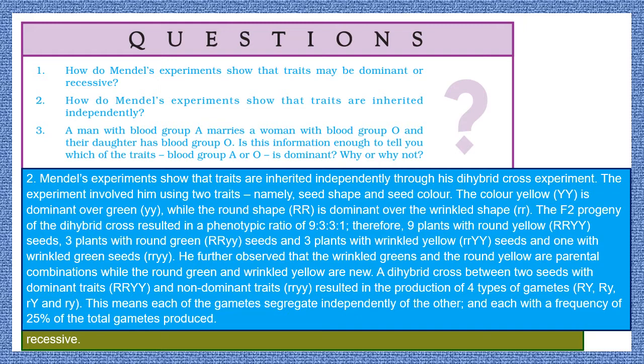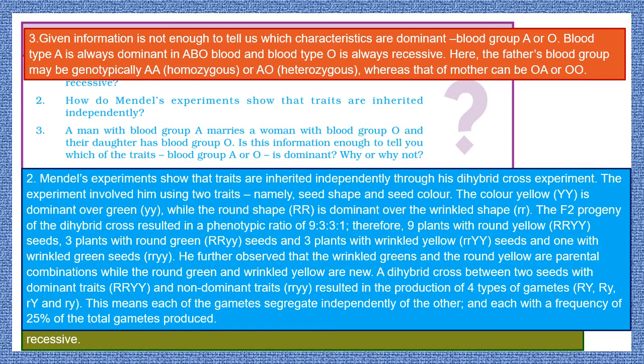The answer of the third question: it asks whether the information is sufficient or not. Here the given information is not enough to tell us which characteristic will be dominant, whether it will be blood group A or blood group O. Blood group A is always dominant in ABO blood groups and blood group O is always recessive.